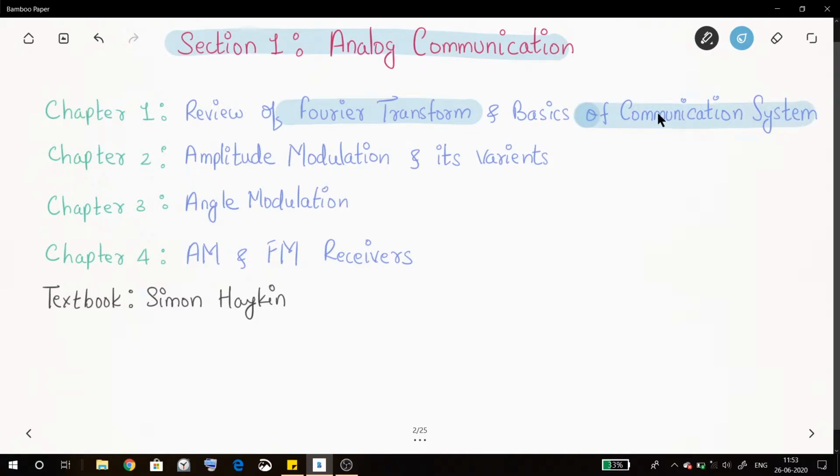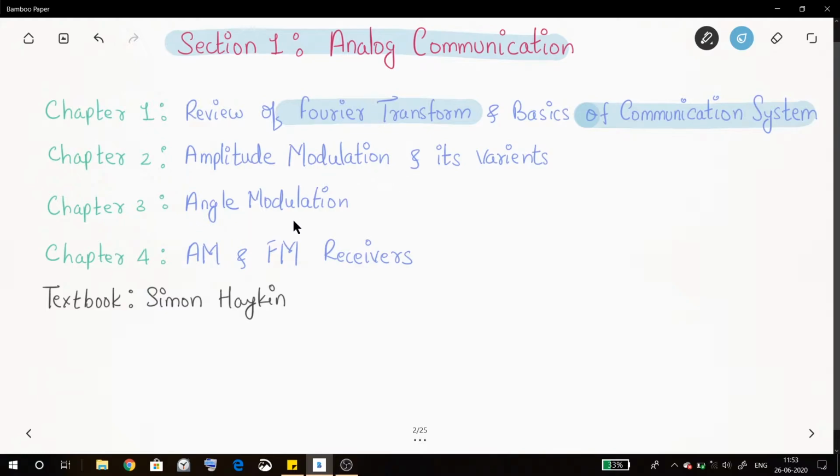So later whatever we are going to study, like amplitude modulation, frequency modulation, phase modulation, all are going to be based on these basics of communication system. And then we will start with the real part. The first modulation technique which we are going to learn is amplitude modulation, and this amplitude modulation has some variants, even that we are going to see in depth.